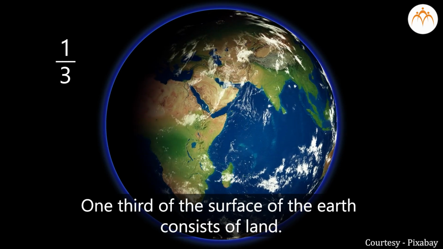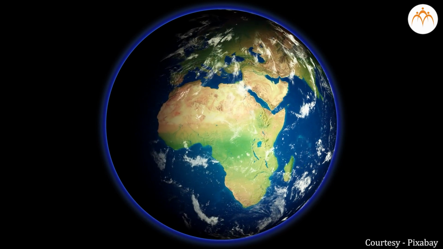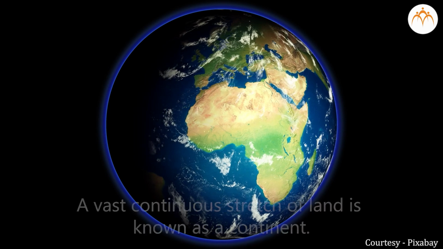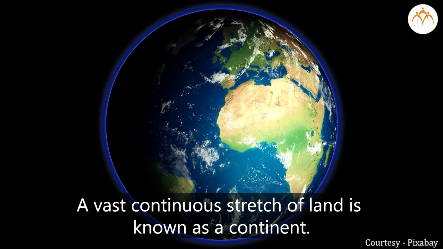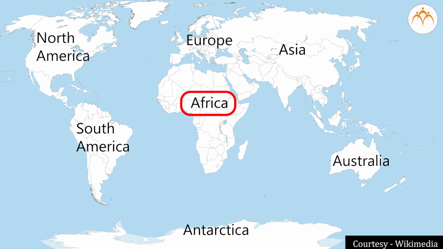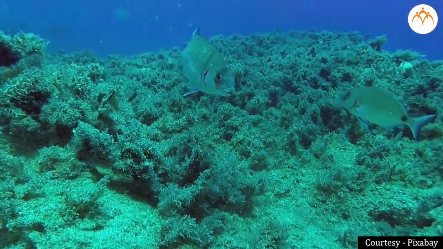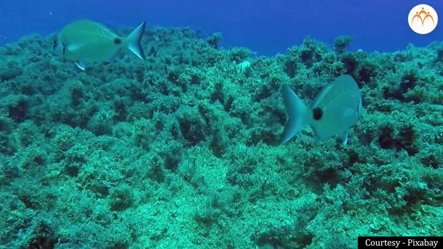About 1/3 of the surface of the earth consists of land. But this is not one vast continuous stretch. In fact, a vast continuous stretch of land is known as a continent. The land on earth is divided into 7 continents. They are Africa, Asia, North America, South America, Australia, Europe, and Antarctica. Asia is the largest, while Australia is the smallest continent. Lithosphere is also under water.